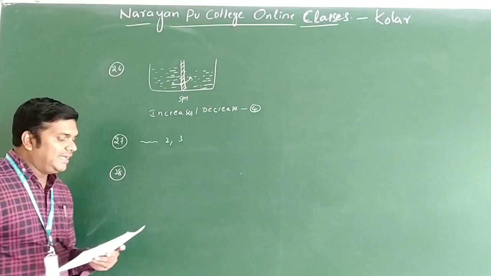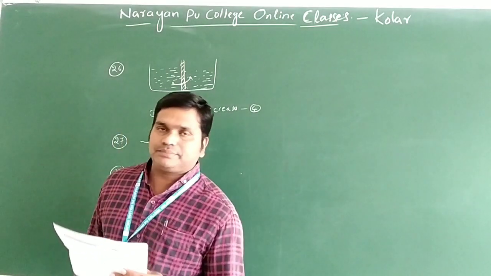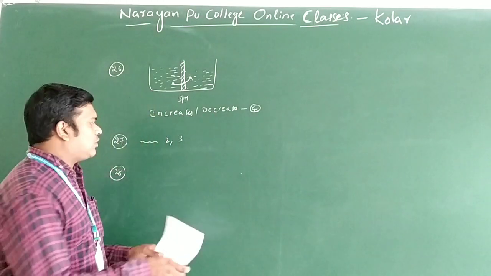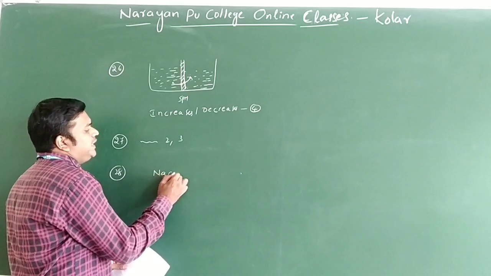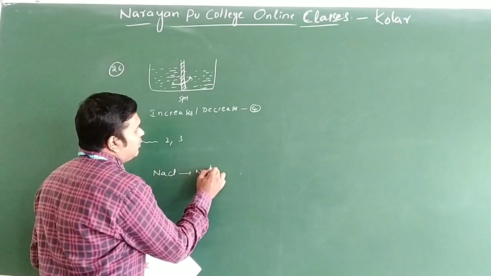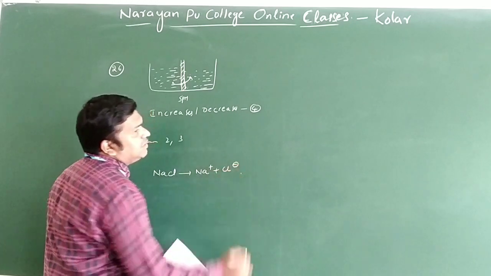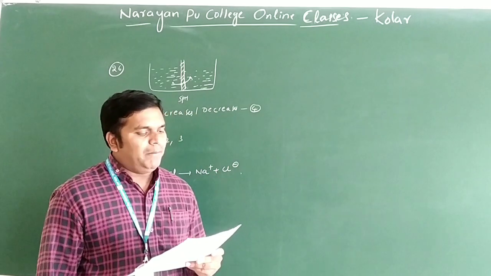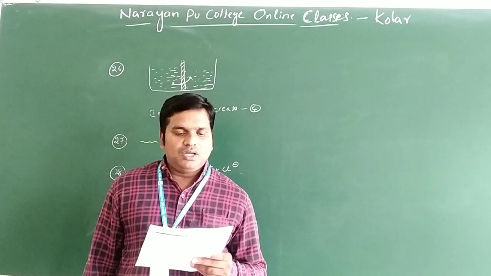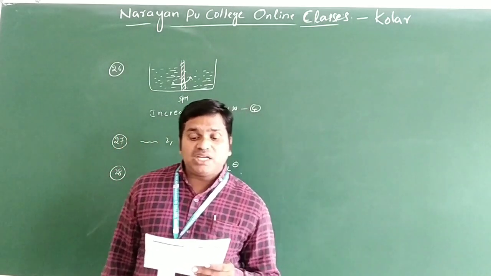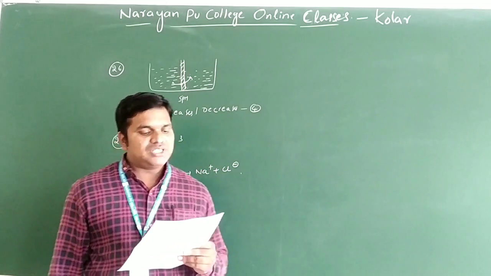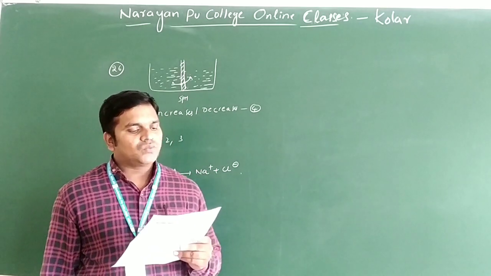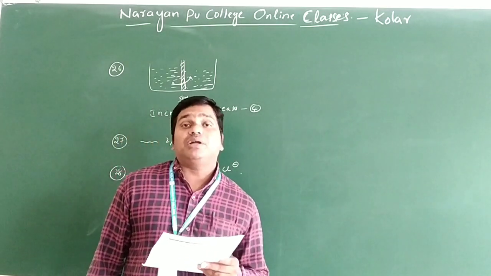Question number 28. When a common salt is dissolved in water, common salt undergoes dissociation. Common salt means NaCl. NaCl dissociates into Na plus and Cl minus. The first option is given as melting point of the solution increases. The second option is boiling point of the solution increases. The third option is boiling point of the solution decreases. The fourth option is both melting point and boiling point decrease.